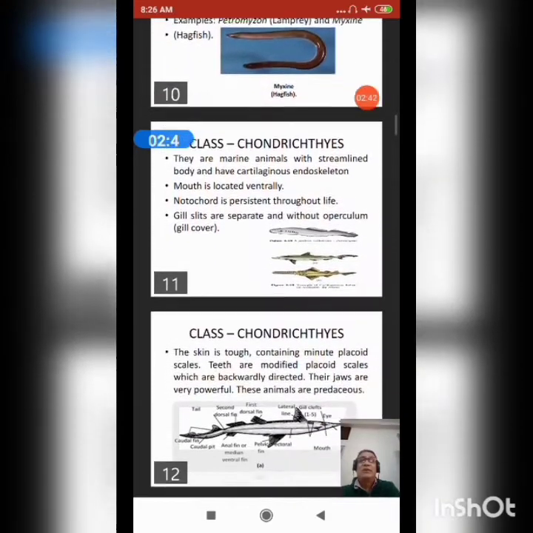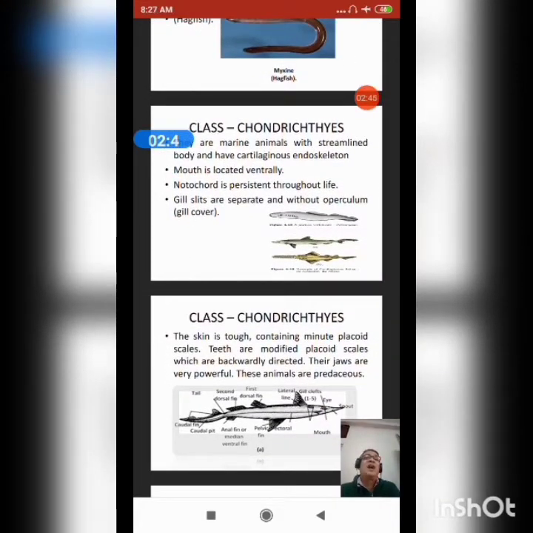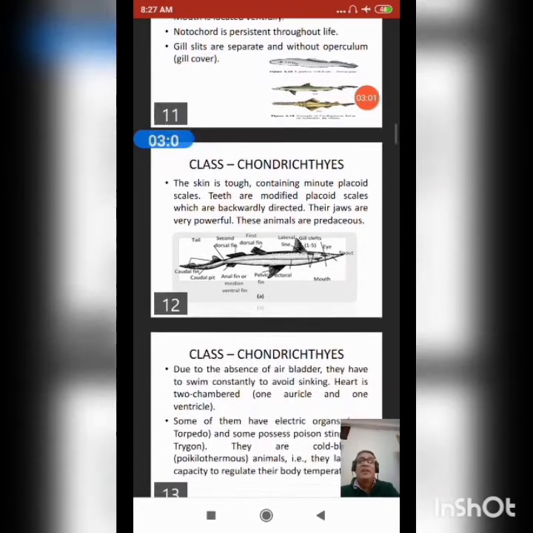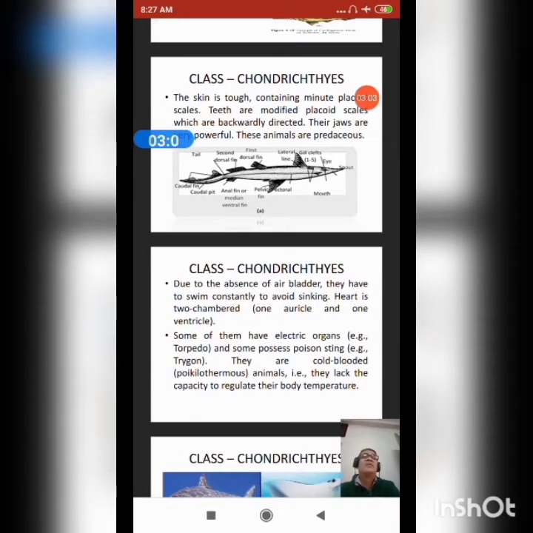Next we will talk about class Chondrichthyes. They are marine animals with a streamlined body and have a cartilaginous endoskeleton. Mouth is located ventrally. Notochord is persistent throughout life. Gill slits are separate without operculum, that is gill cover. The skin is tough and contains minute placoid scales. Teeth are modified placoid scales, which are backwardly directed. Jaws are very powerful. Animals are predaceous.